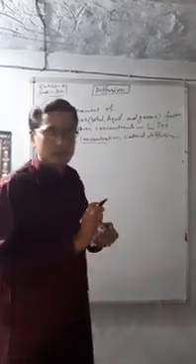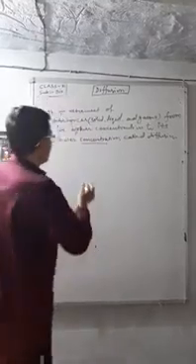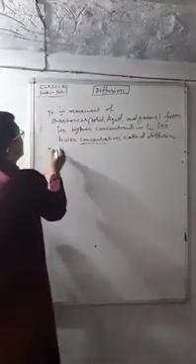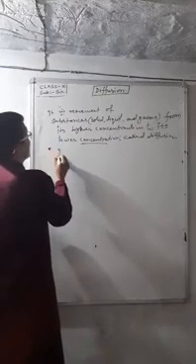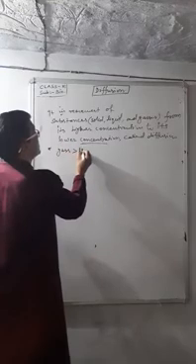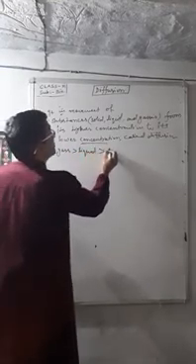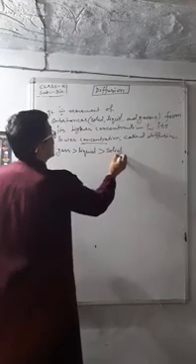So we would like to consider which of the substances diffuses faster. In this concern, gas diffuses more with respect to liquid and with respect to solid.